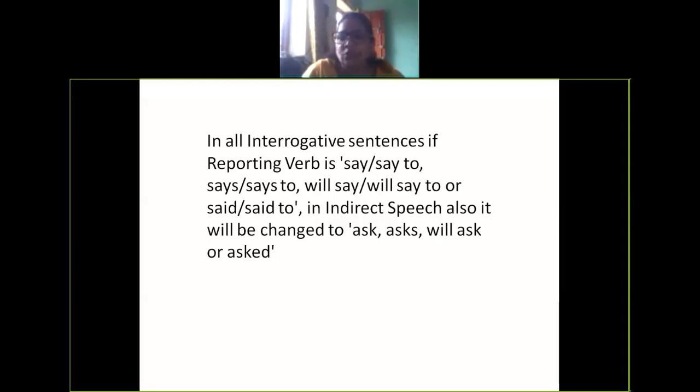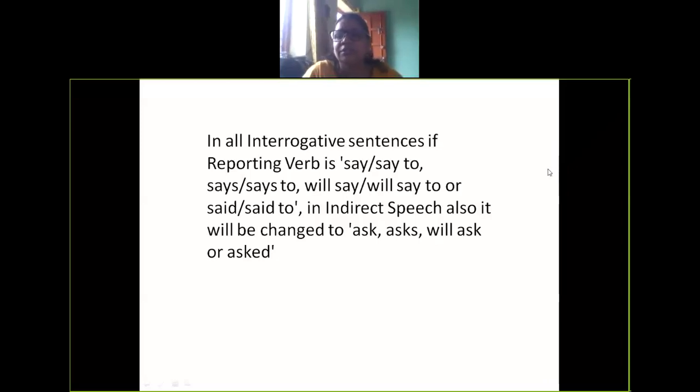Why will it change into ask? Any idea? Harsh Prakash? Why is ask used in the sentence when you change it into indirect speech? Anyone who can answer? Vijay Prakash?